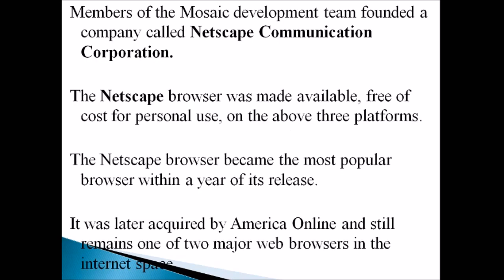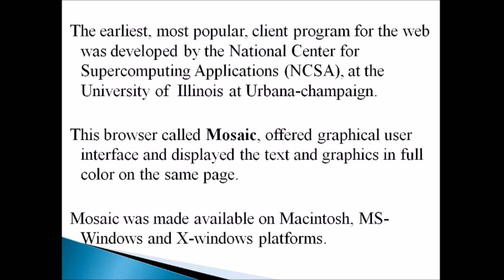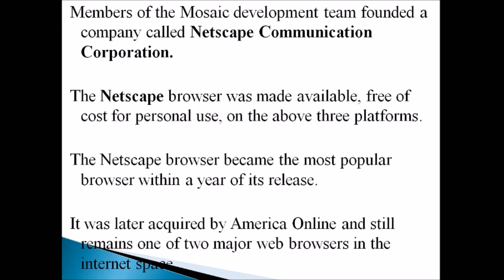The second popular browser is Netscape. The members of the Mosaic development team founded a company called Netscape Communication Corporation. It developed a browser called Netscape, which was made available free of cost for personal use on the above three platforms, that is MS Windows, X Windows and Macintosh. The same three platforms can also be used by the Netscape browser. The Netscape browser became the most popular browser within a year of its release, because of its nature and also because it was given free of cost for personal use.